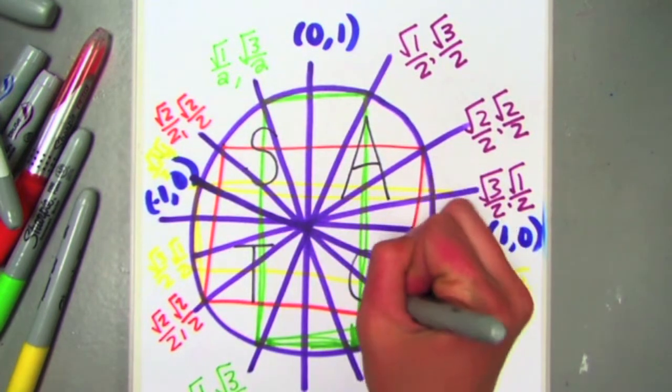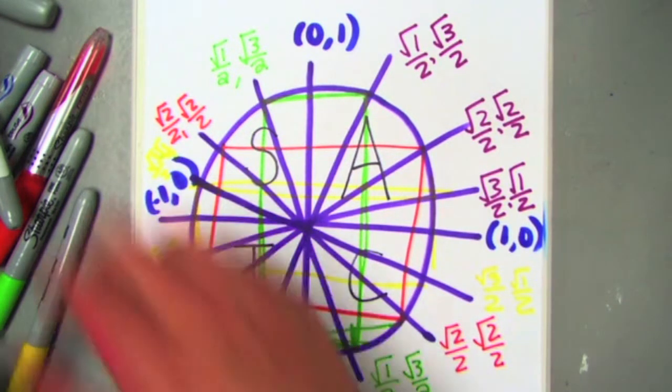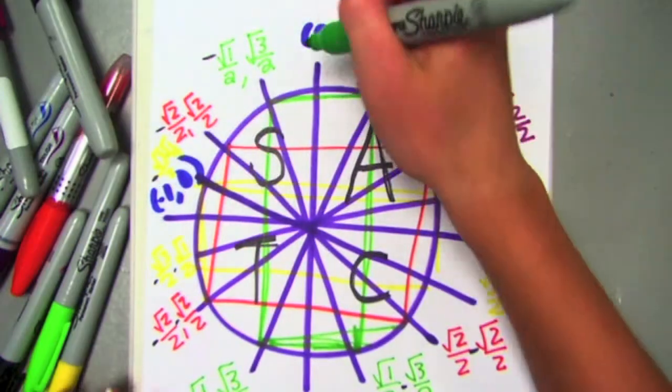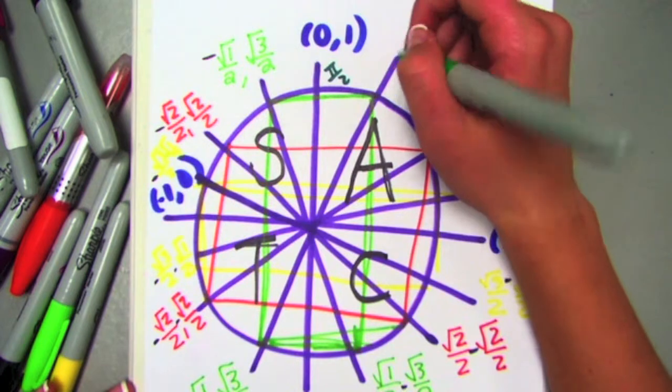All Students Take Calculus, or in this version: All Strippers Take Cash. A, all, everything's positive. Strippers, S, only sine is positive. Take, T, only tangent is positive. Cash, C, only cosine is positive.